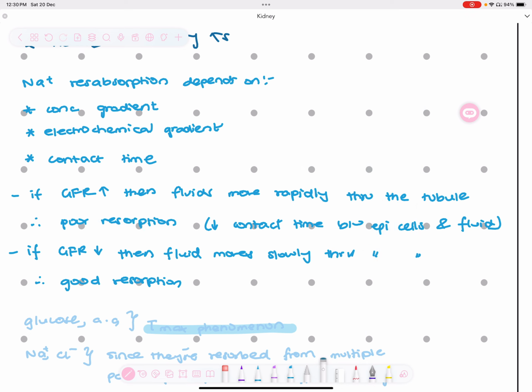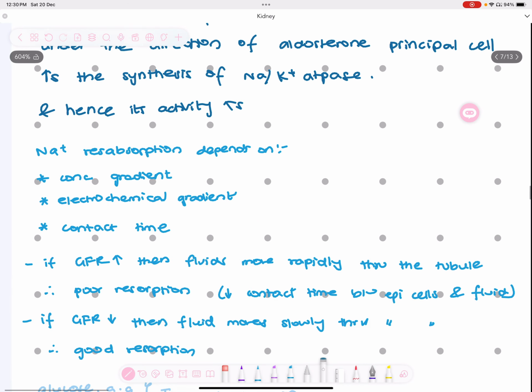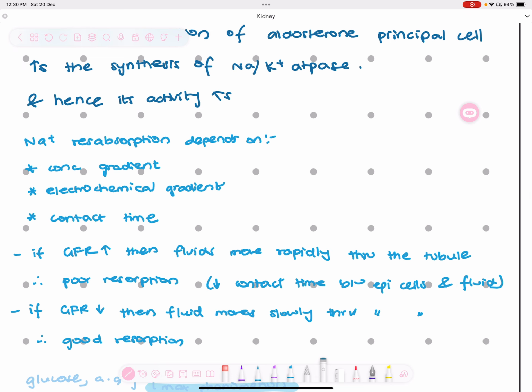लेकिन अगर contact time ज़्यादा हो, वो कब होगा contact time ज़्यादा, जब GFR low हो, जब GFR low होगा तो the fluid will be moving very slowly, contact time will be more and there will be very good reabsorption. So sodium reabsorption, मैंने बोला था कि sodium isn't dependent on Tmax, ये Tmax का phenomenon फॉलो नहीं करता, exchangers की full हो ही नहीं सकती, या co-transporters की full हो ही नहीं सकती, they cannot be saturated all at once. But this depends on these three things: concentration gradient, electrochemical gradient, and contact time.